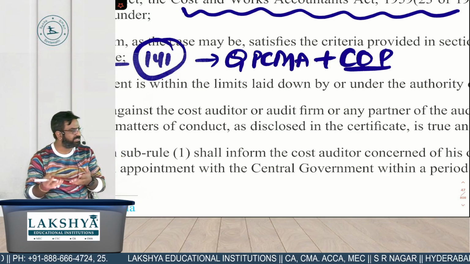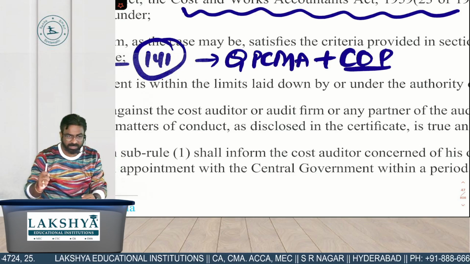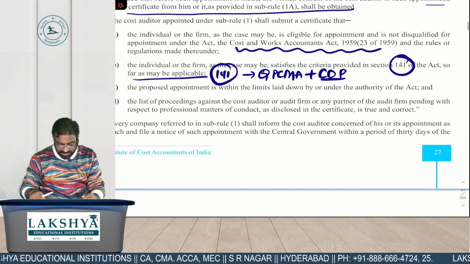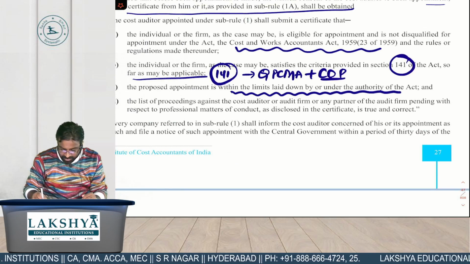Point number 2, what is she saying that I am? Qualified. I am a qualified practicing CMA, plus I am holding a valid certificate of practice. What is the third thing she is saying? Proposed appointment is within the limits laid down by or under the Act.